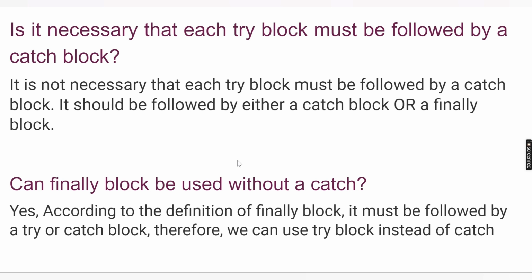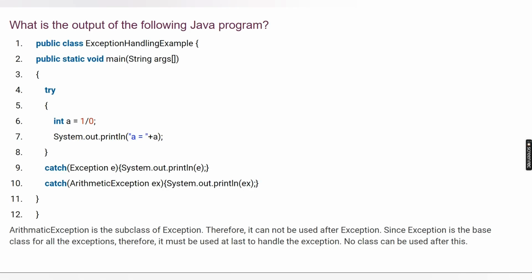Always remember the hierarchy in which we can use the try, catch and finally block. Now let's move towards the next question. What is the output of the following Java program? Here we have one class, ExceptionHandlingExample. Inside that we have one main method, and here we are trying to divide a number by 0. So it will throw an exception. But here the try block is followed by two catch blocks. The first catch block has Exception, which is the root class, and we are printing that exception. Another catch is a precise exception, which is ArithmeticException.